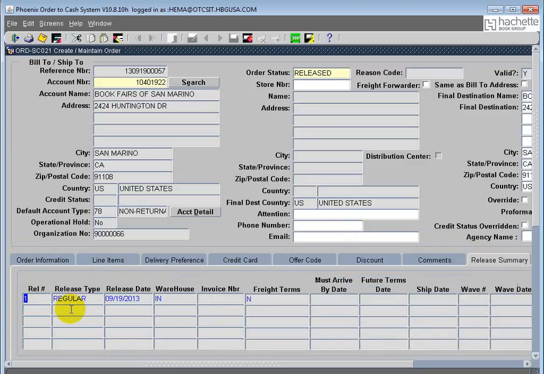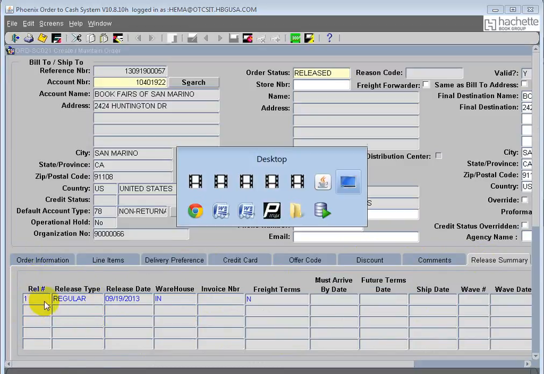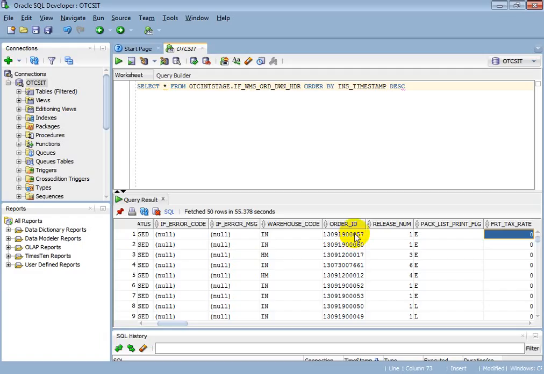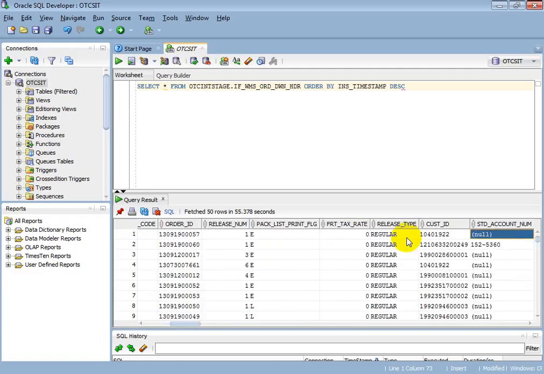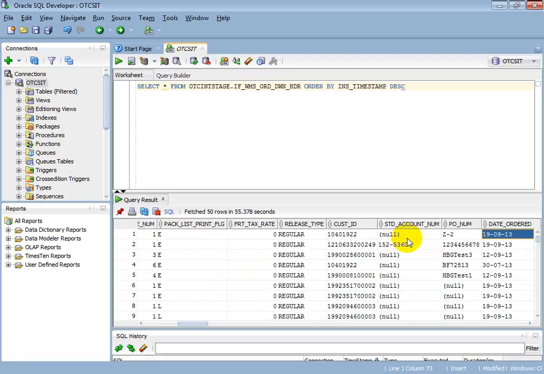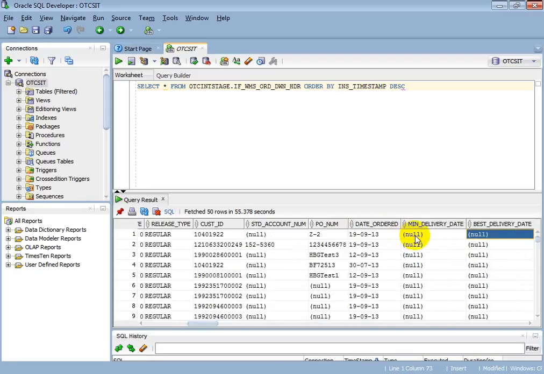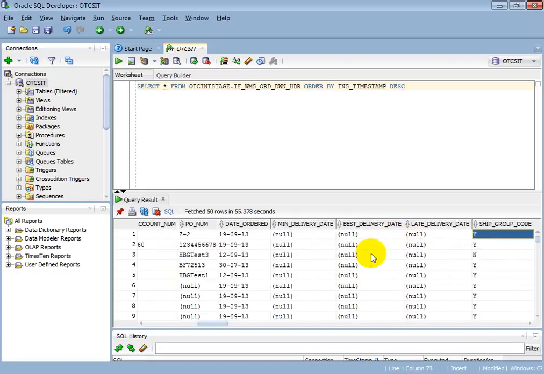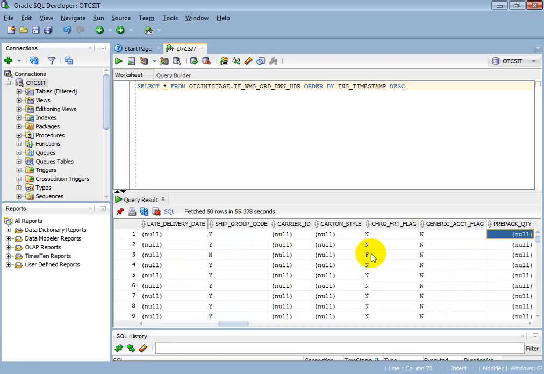Whenever a new order has been created, this information will be blank. This release information will be captured in this staging table, and the release type, customer ID, PO number, date ordered, all the information will be available in this header table.